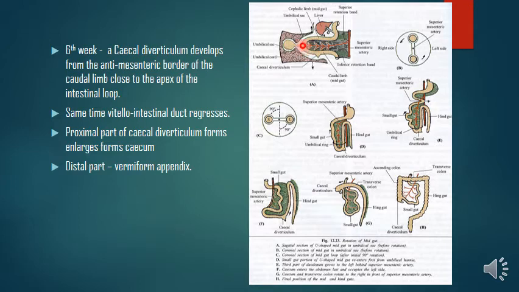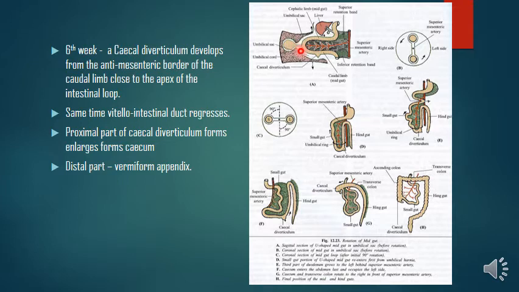This is the apex, right? So close to the apex, the caudal limb gives rise to a cecal diverticulum in the 6th week of development. And at the same time, as the cecal diverticulum starts increasing in size, the vitellointestinal duct slowly regresses and is completely closed, right?